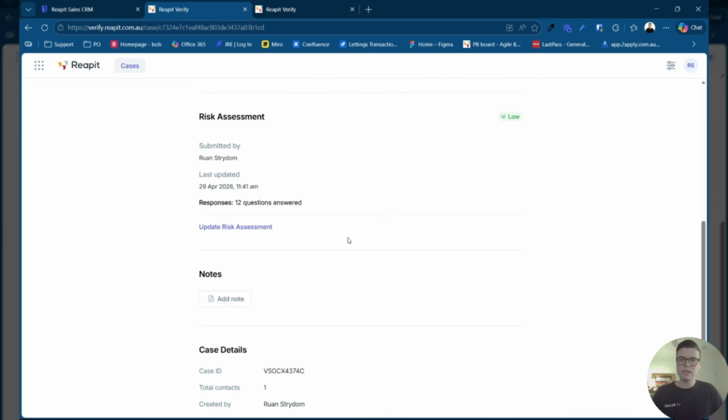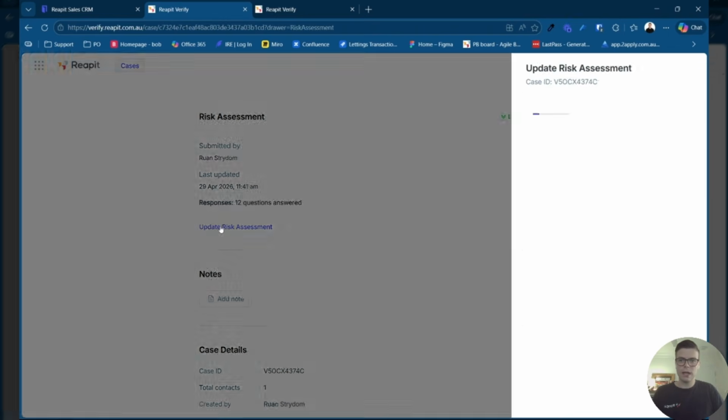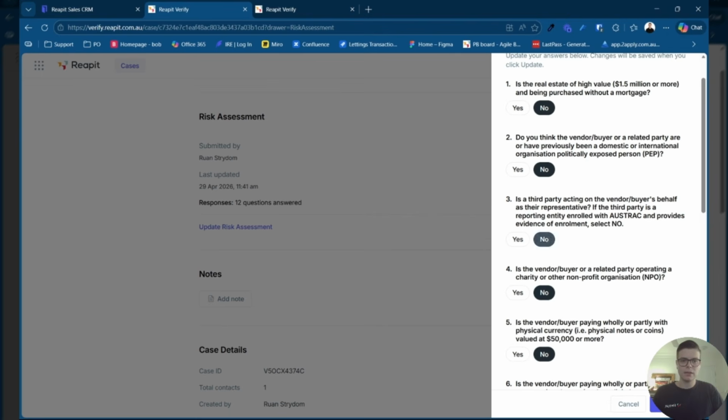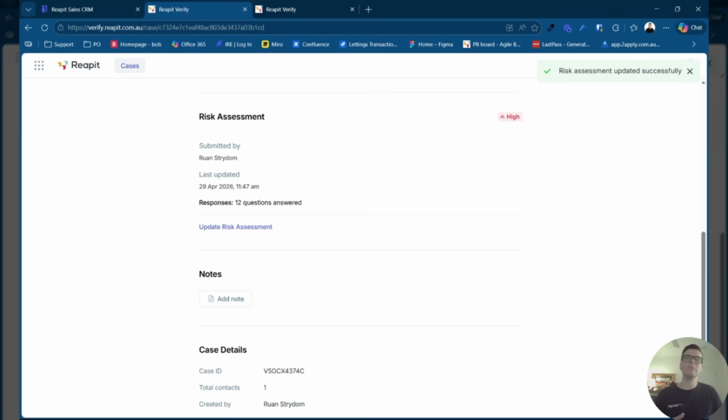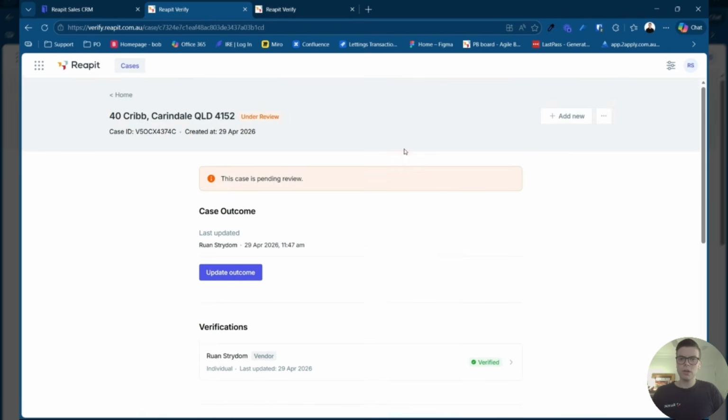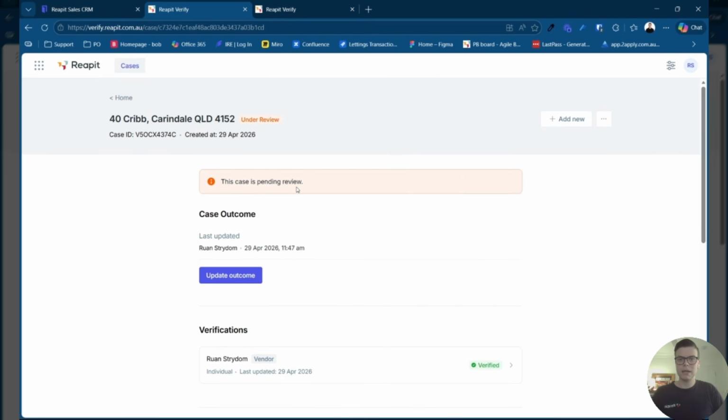If we keep going down, this is where you'll find the risk assessment again. So what I might do is just go ahead and update the risk assessment again, and change it into a high status so that we can have a look at what happens from a compliance officer's point of view when a case has been flagged as high. So now that we've got the risk level back to high, if we scroll back to the top of the page, you can see that this case is pending review.